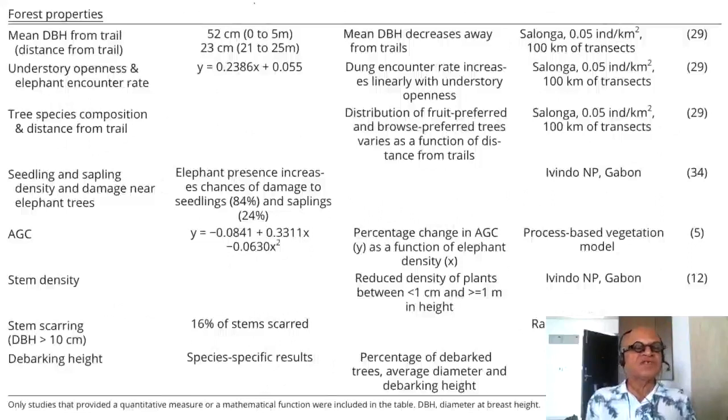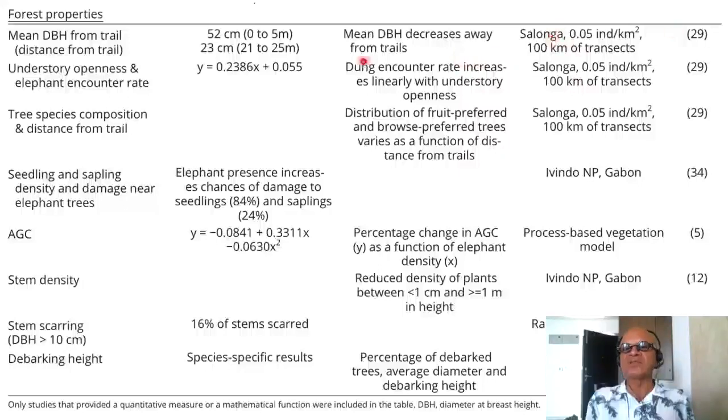In terms of forest properties, mean DBH from the trail, distance from the trail, goes from 52 centimeters to 23 centimeters. Qualitatively, mean DBH decreases away from the trail. So the smaller vegetation is more abundant where the elephant trails are not involved.